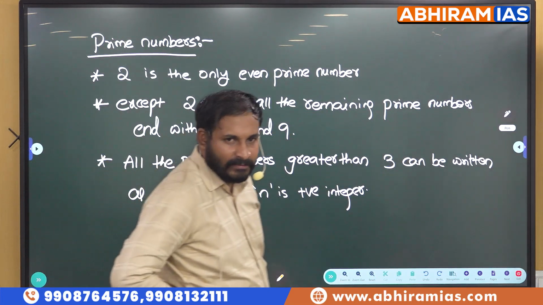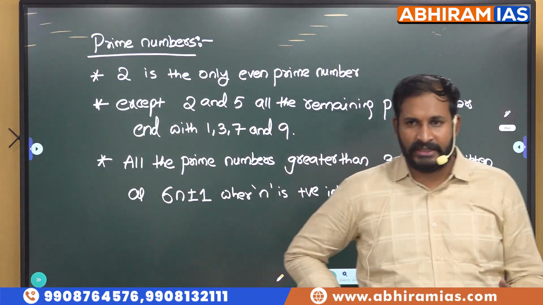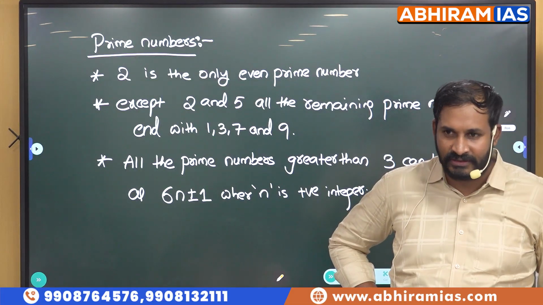But take any prime number greater than 3. Prime number greater than 3 means except 2 and 3 all are greater than 3 only, right?